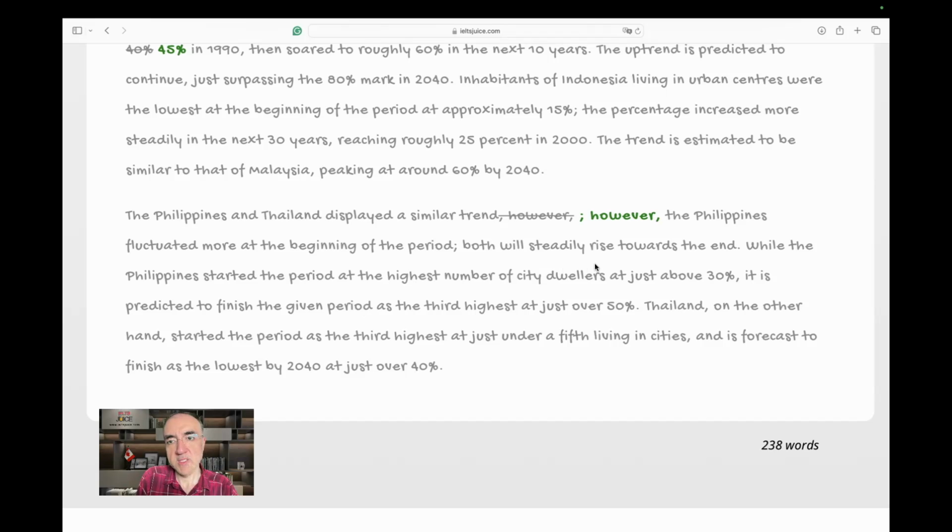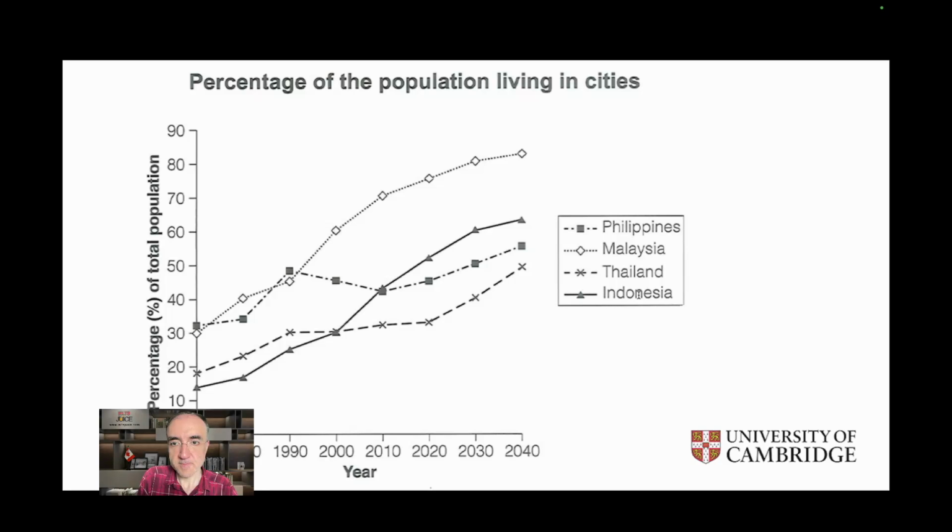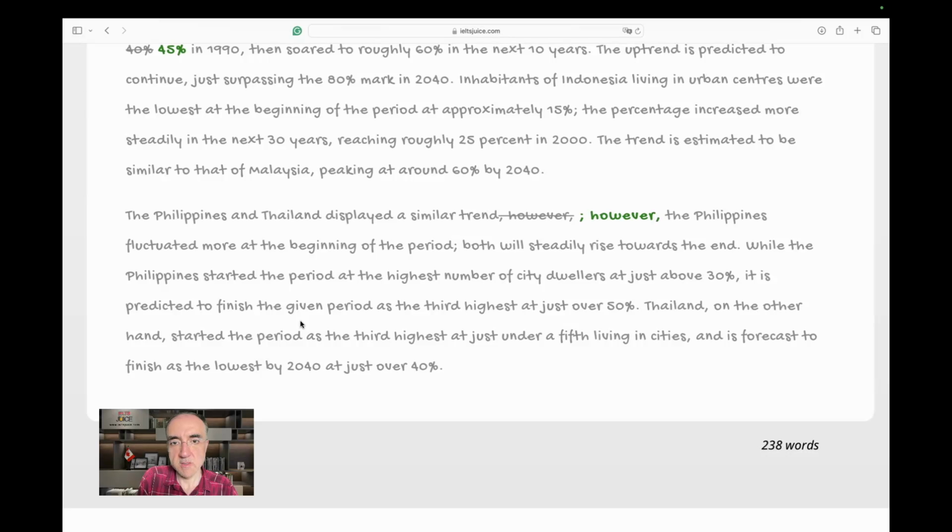Okay, both will steadily rise towards the end. There are no numbers given. I've read almost 3 clauses, 3 sentences, but there are no numbers so far. While the Philippines started the period at the highest number of city dwellers at just above 30%. Okay. Philippines at just about 30%.